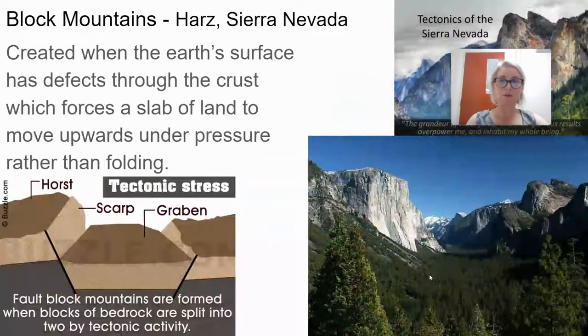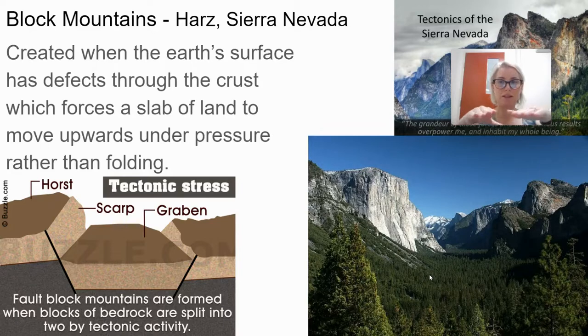The next type of mountain that we're going to look at is called a block mountain. So, this is created when the Earth's surface has defects. So, instead of the plates coming together and forcing up, there's parts of those plates that are a little bit weak, okay, and they're called faults. And so they come together and they press and they start to lift up, okay.